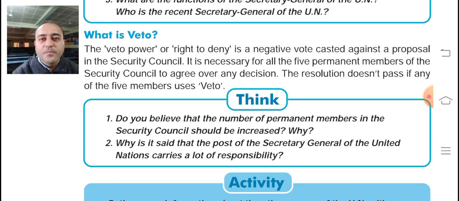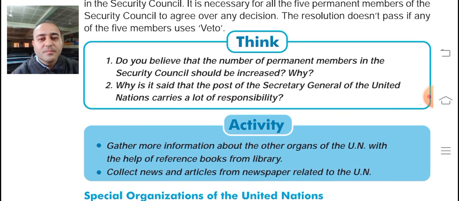So for any decision to be taken, all the five member nations should agree, and only then can the decision come into force or be acceptable. So that was the veto power.